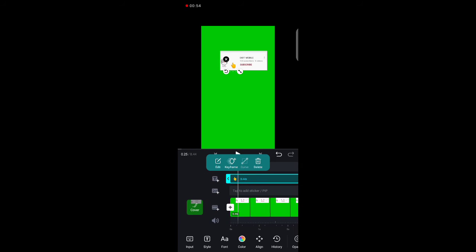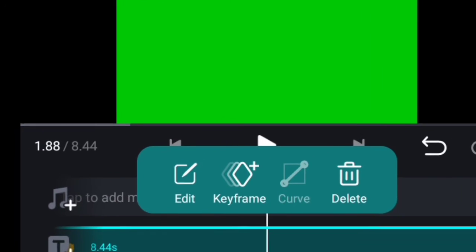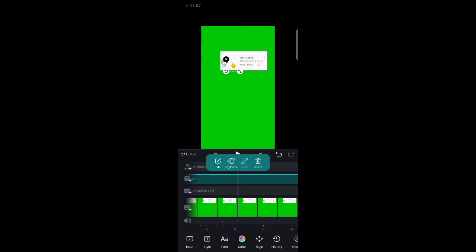Then you're going to be using a keyframe. If you click on the text there, you're going to see something like keyframe as an editing option or editing tool right up there. So what the keyframe does is that it helps you move an object from one point to the other while editing. It helps you move an object as if it's a pointer.